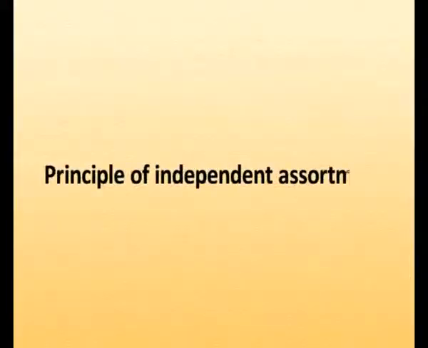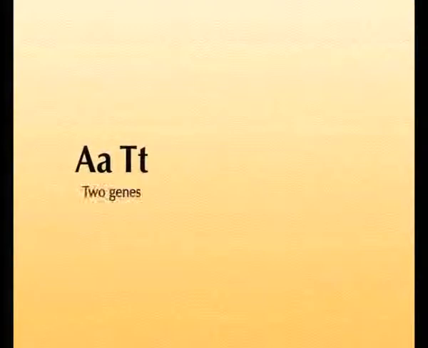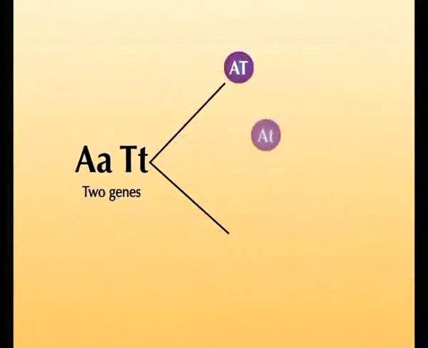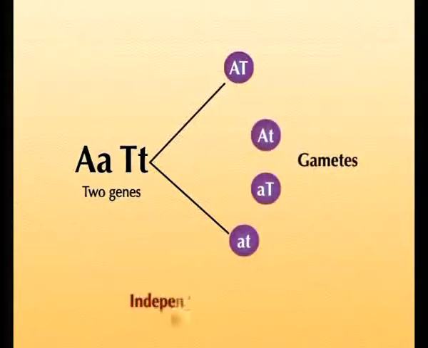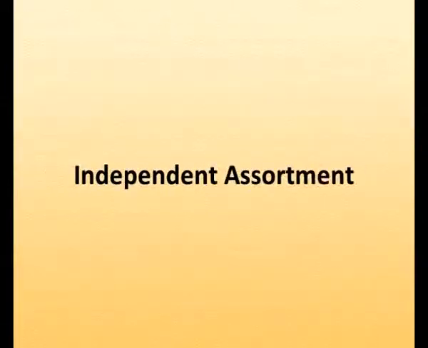The third law is the principle of independent assortment. According to this law, the alleles of each trait segregate independently of each other and give rise to different gametes. Random mating between these gametes produces parental and recombinant progeny in F2 generation. Now, let us discuss independent assortment in detail.